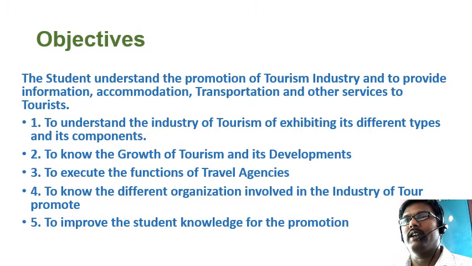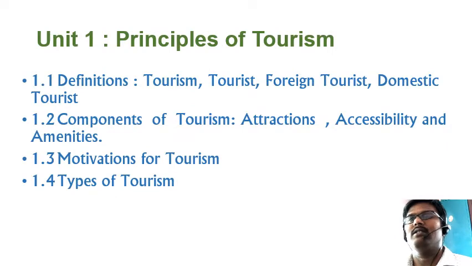Again, this is the outcome of this entire syllabus. So first we discuss unit 1. Unit 1 deals with the principles of tourism, that is, the basic elements of tourism. In this first unit, as a first lesson, we'll see some very important definitions, the basic definitions of this tourism department. In that, first we see what is meant by tourism and who is a tourist and what are the classifications of tourists, like foreign tourists and domestic tourists, and how these names have been adopted and how tourism depends on the tourist. So these kinds of things we learn in this first lesson.